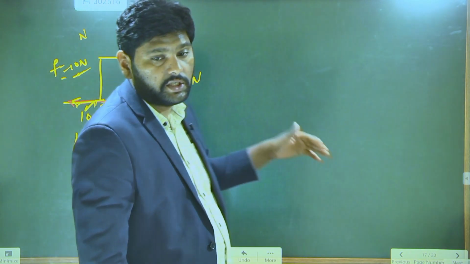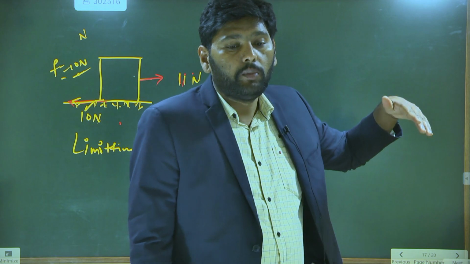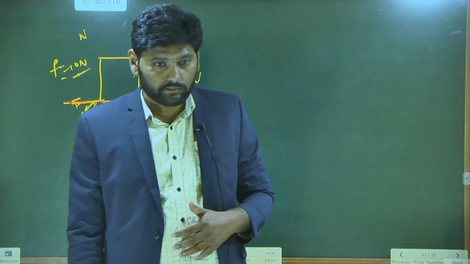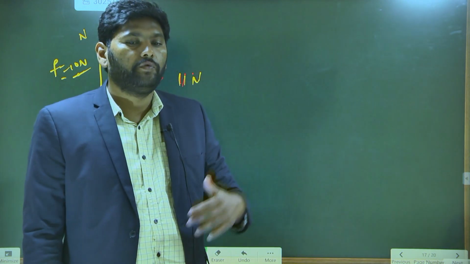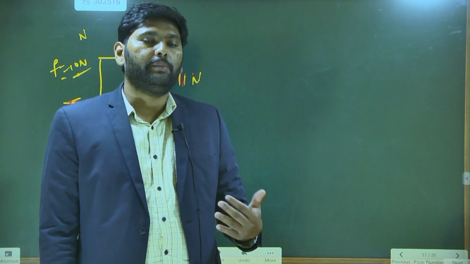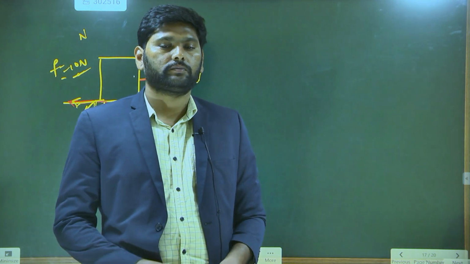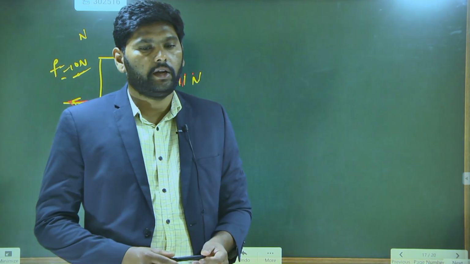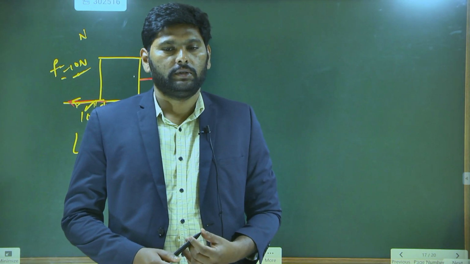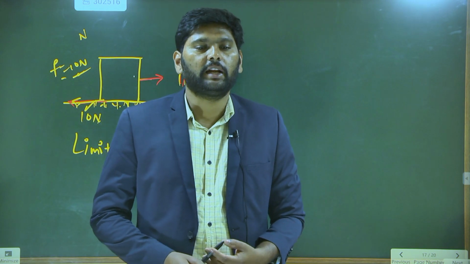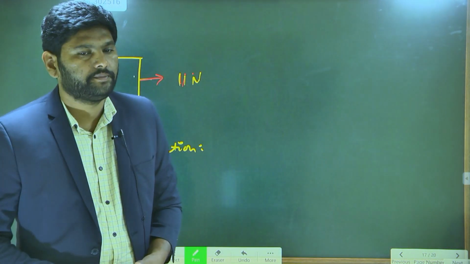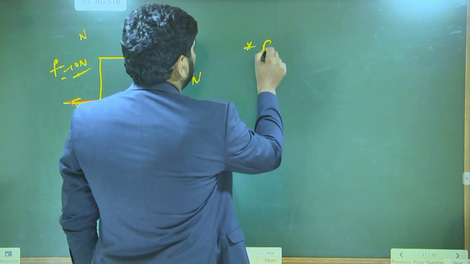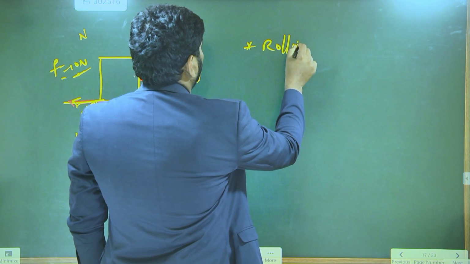Now, if the applied force is more than the limiting friction, what is going to happen? The body will slide. When the bodies are sliding, what kind of friction acts? Sliding friction or kinetic friction. Understand? Next, one more type of friction we have. What is that friction type? Rolling.